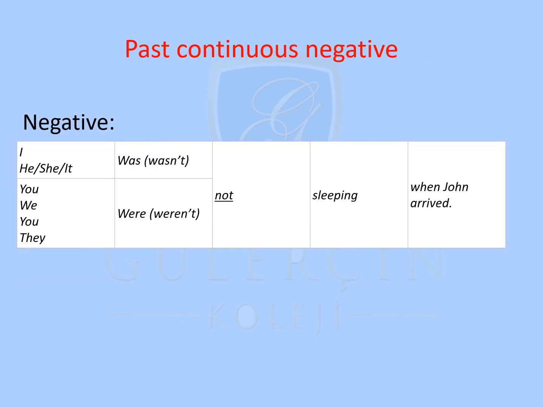The negative form of the past continuous. I wasn't sleeping when John arrived. He, she, or it wasn't sleeping when John arrived. You or we or they weren't sleeping when John arrived. You just have to add not after was or were.